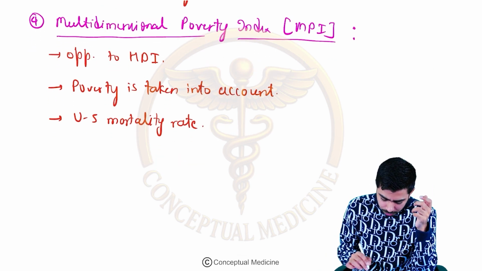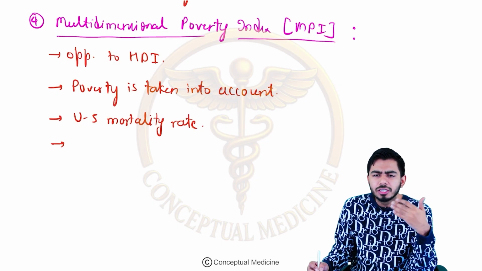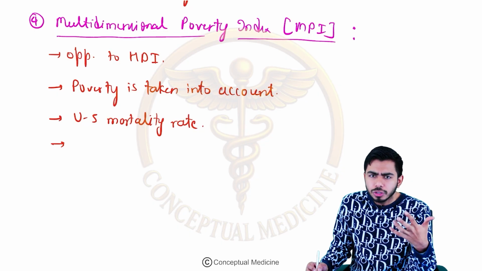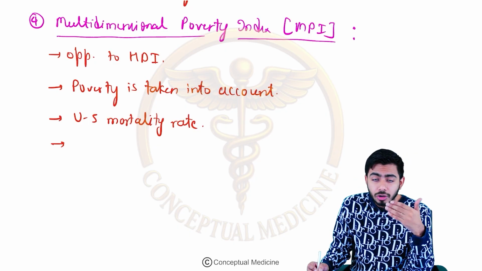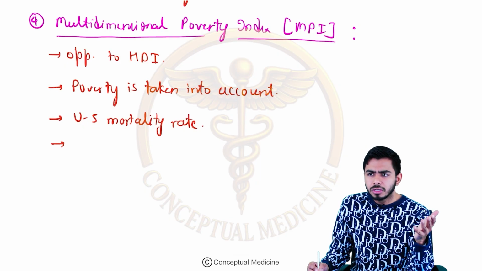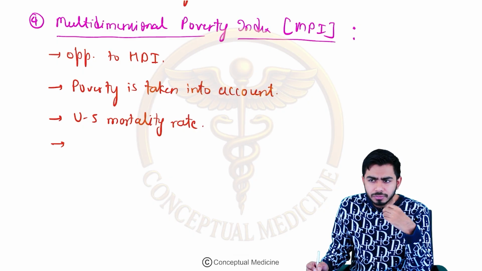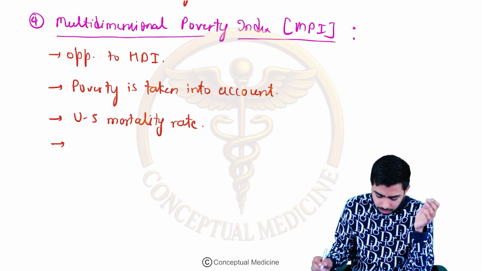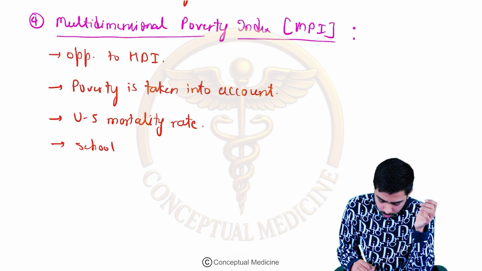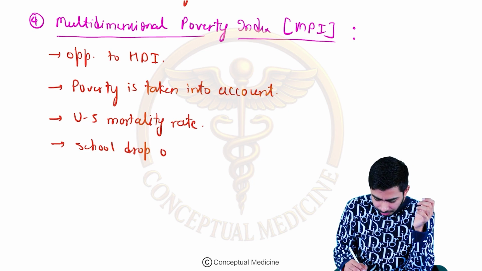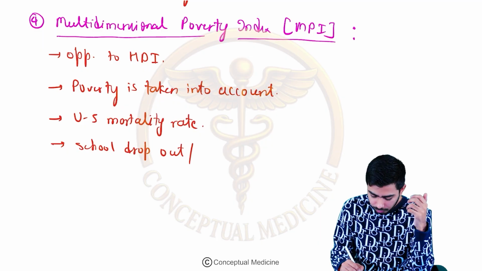Next we can talk about the number of children who are not having access to the schools, right? They're not able to get the proper education over there. Or some students might have got access into the schools, but they could have dropped out due to some problem, for example the school fees problem, or any kind of reason, right? So school dropouts, or we shall talk about the illiteracy rate over here.